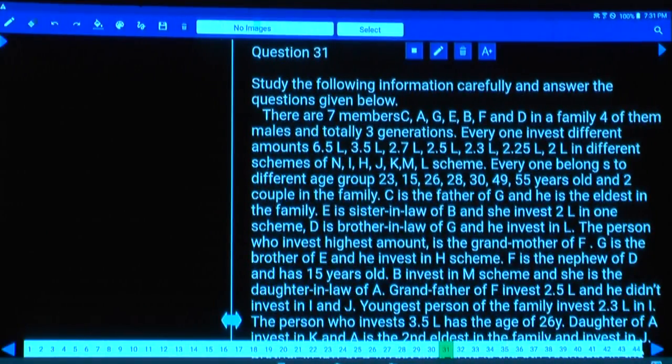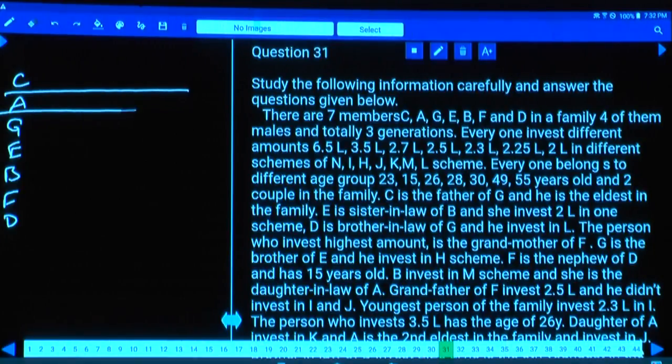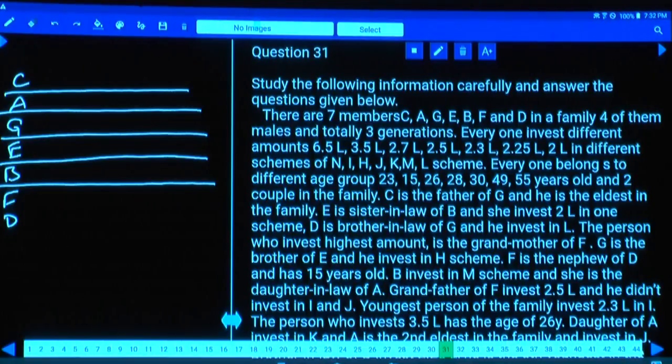C, A, G, E, B, F and D. In a family, 4 of them are males and there are 3 generations. How many generations do we have? We have 3 generations. Among these 7 persons, 4 are males and 3 are females.